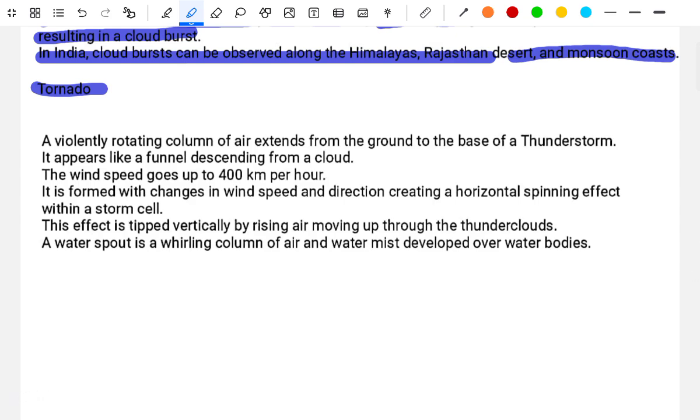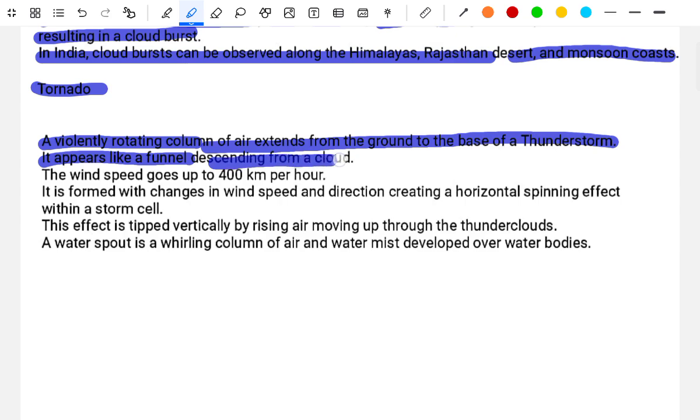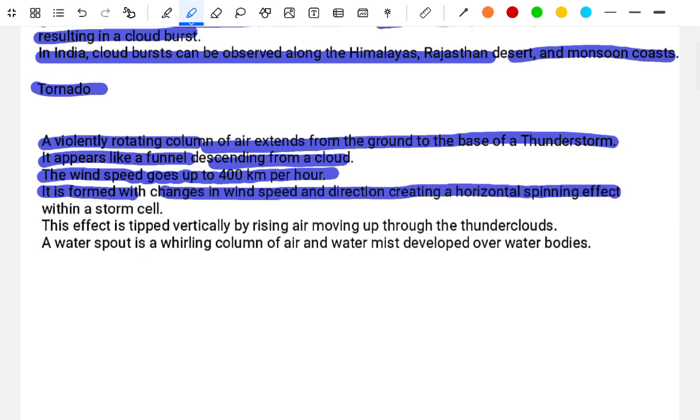Tornado. A violently rotating column of air extends from the ground to the base of the thunderstorm. It appears like a funnel descending from the cloud. The wind speed goes over 100 km per hour. It is formed with a change in wind speed and direction, creating a horizontal spinning effect within the storm cell.